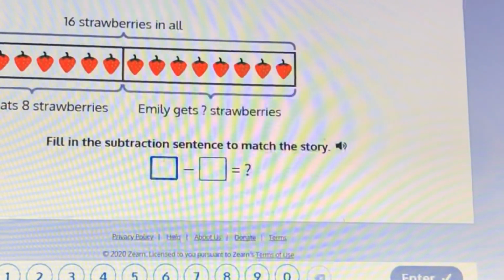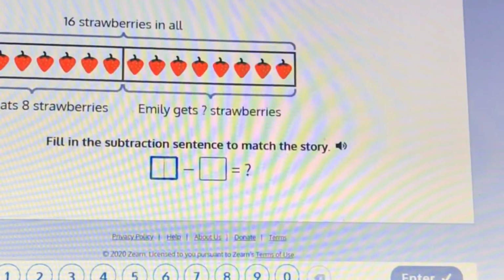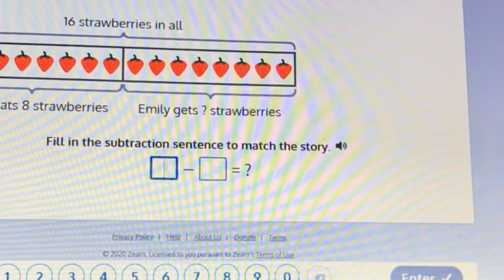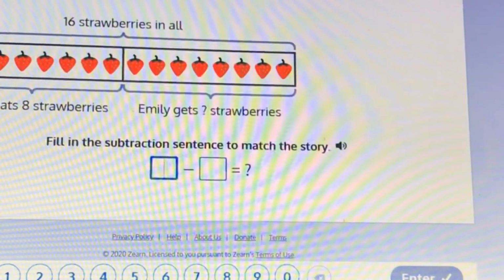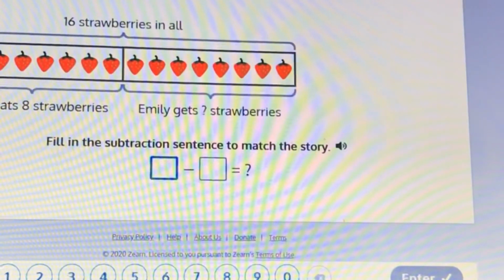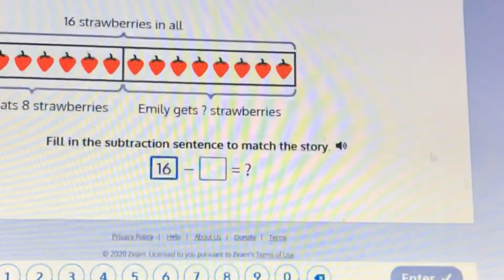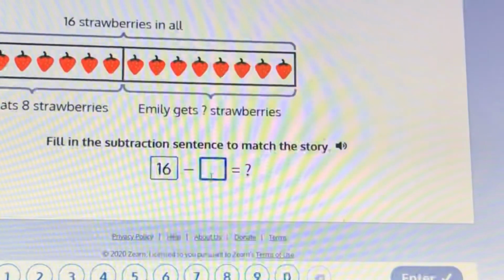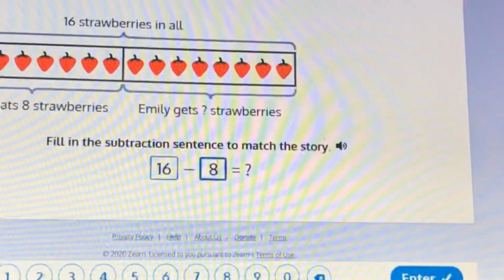If I have one big cake and I eat 5 pieces of that cake, is my cake going to get bigger or smaller? Well, it's going to get much smaller. So if I had 16 strawberries in all and James took out 8 of them or ate 8 of them, well then I should know that I'm going to be subtracting. So I'm going to start off with my total, which is 16, and I'm going to subtract the amount of strawberries that were eaten by James. James ate 8 strawberries.